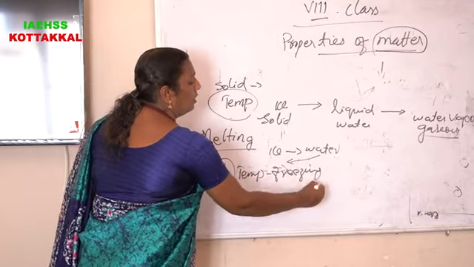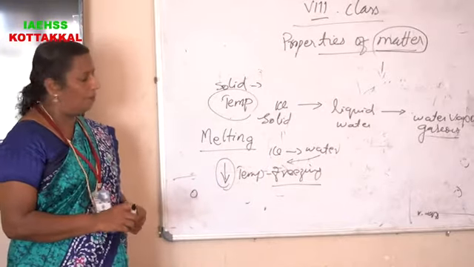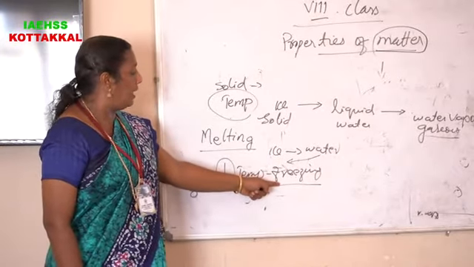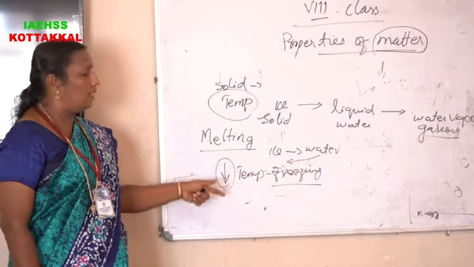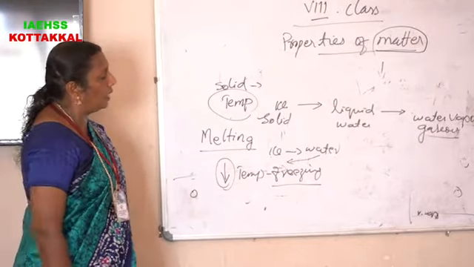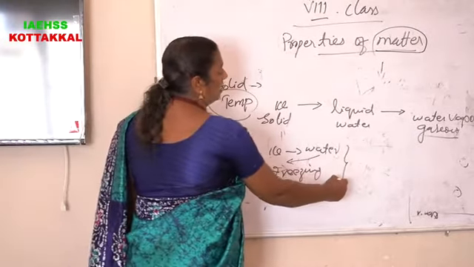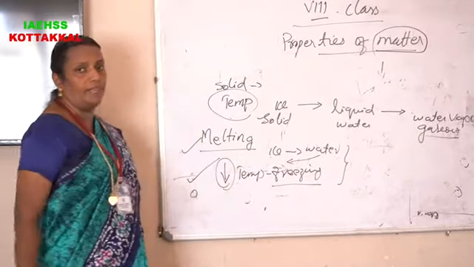You know the word freezing. In a refrigerator you use a freezer. So freezing means liquid changes into solid state when we decrease the temperature. So here two changes, one is melting and the second one is freezing.